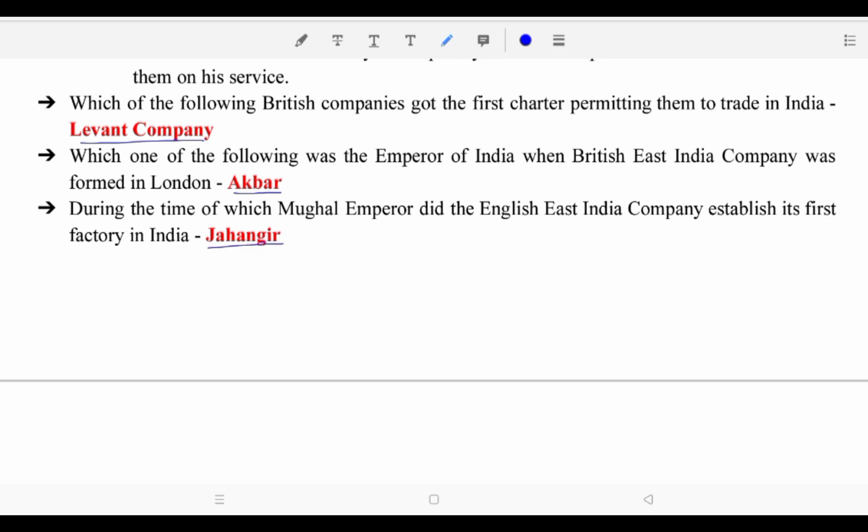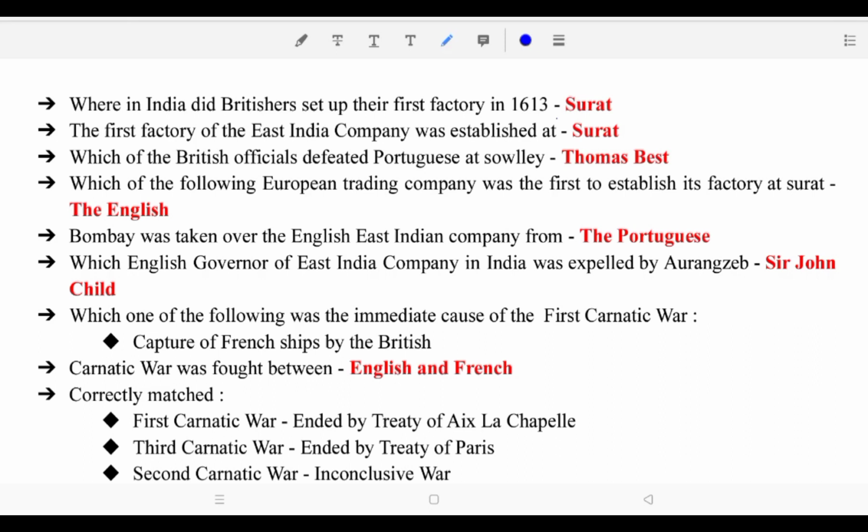During the time of which Mughal emperor did the English East India Company establish its first factory in India? Jahangir. आगे देखिएगा फ्रेंड्स. Where in India did Britishers set up their first factory in 1613? Surat. The first factory of East India Company was established at Surat. Which of the following British officials defeated the Portuguese at Soli? Thomas Best.